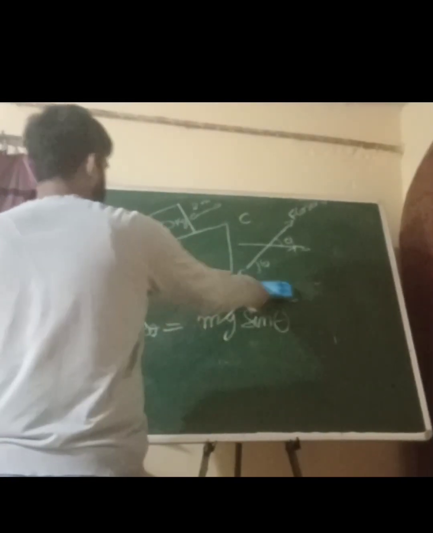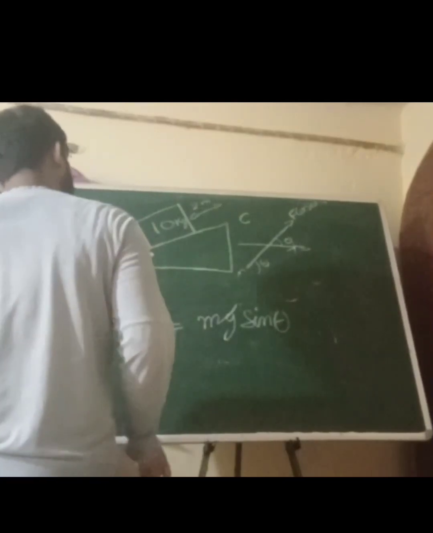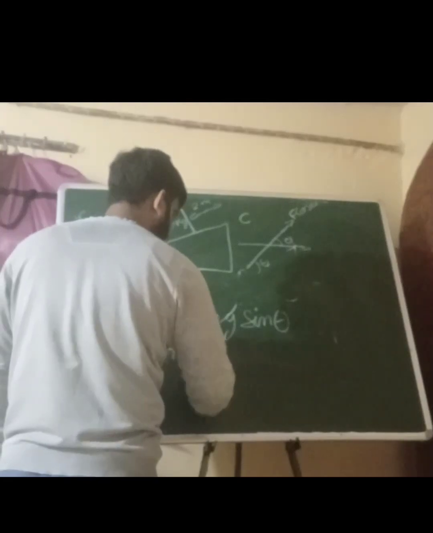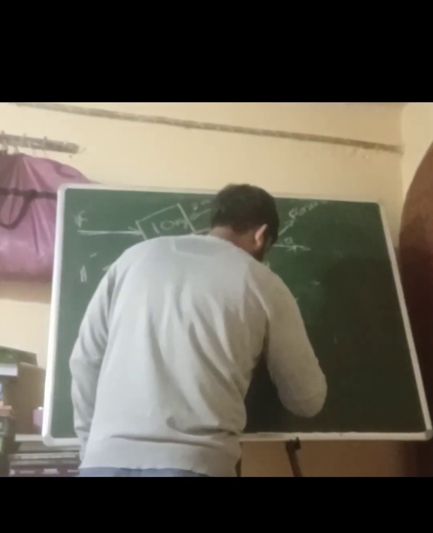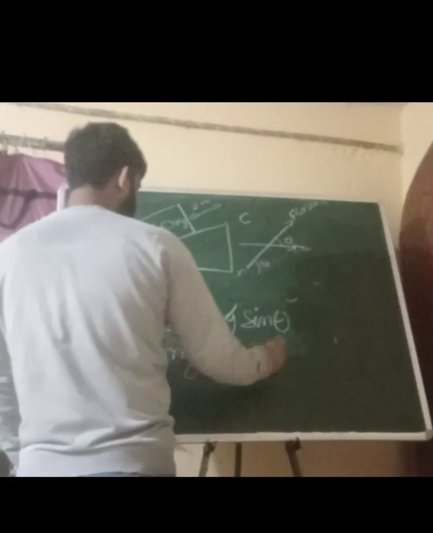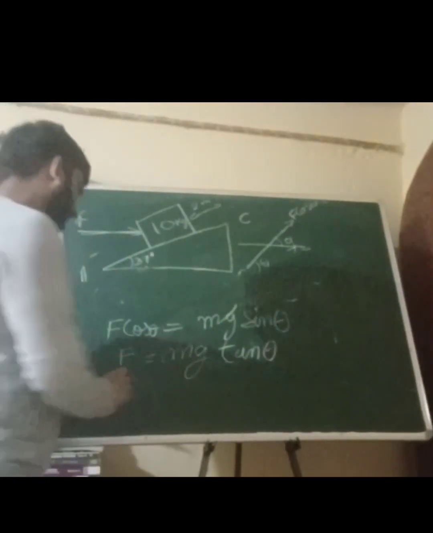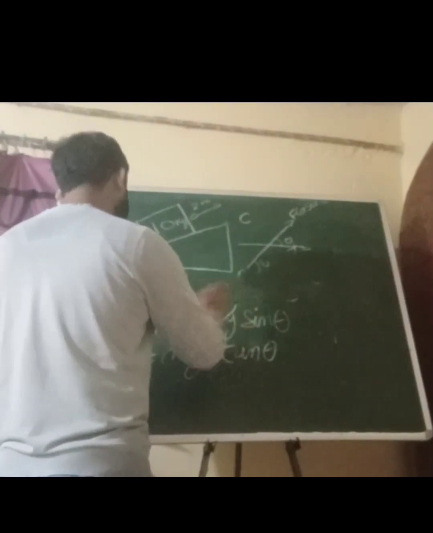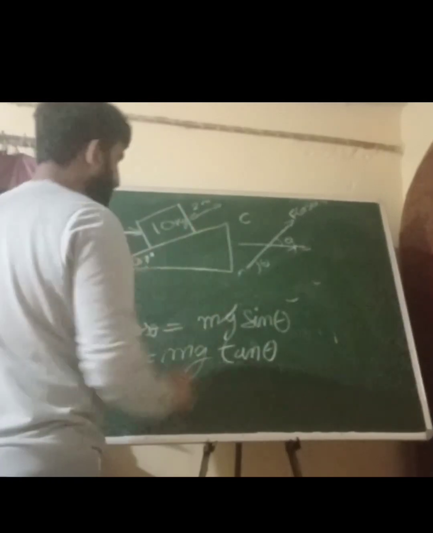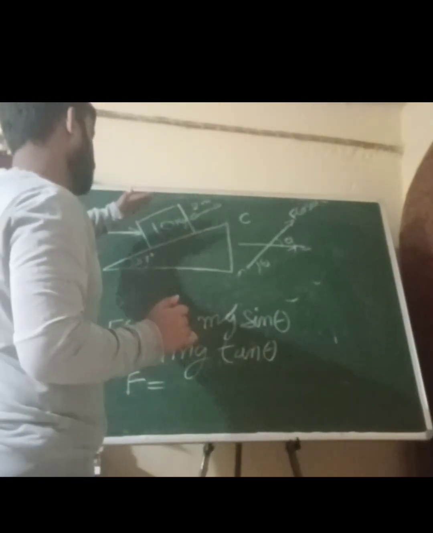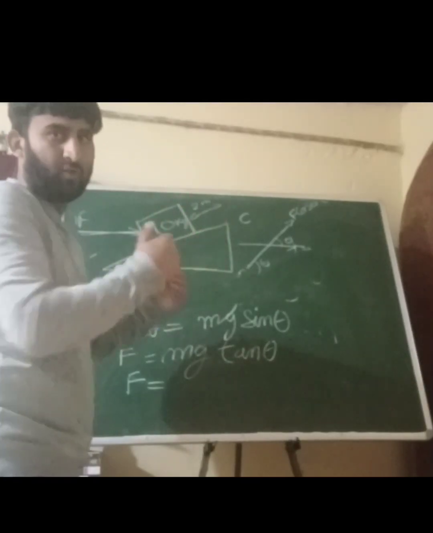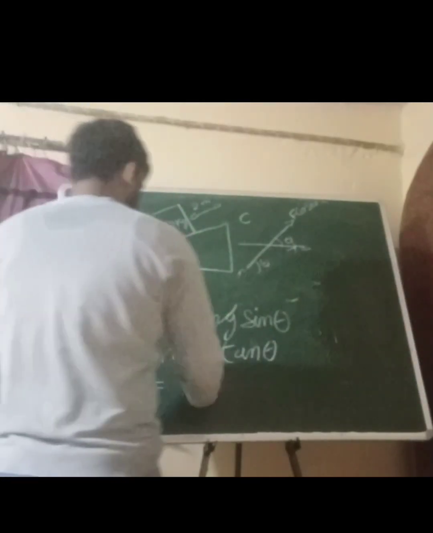We'll just find the force. So F is equal to mg tan theta. No, what I had written first was wrong. So F is mg tan theta, because we have to find the value of the force F. Here we are not considering the angles; we are just considering the straight force, because we are taking the force in the direction of displacement, so there is no angle. That approach is much better.